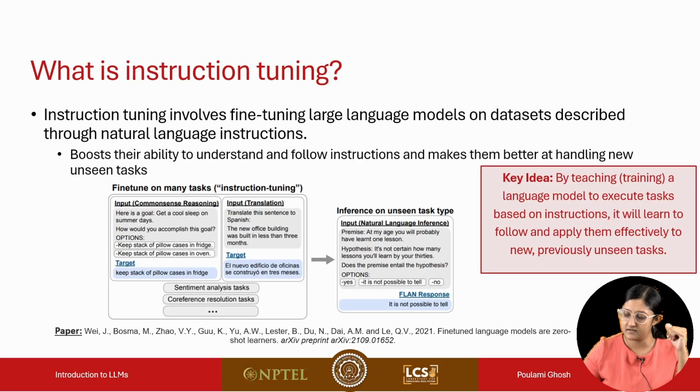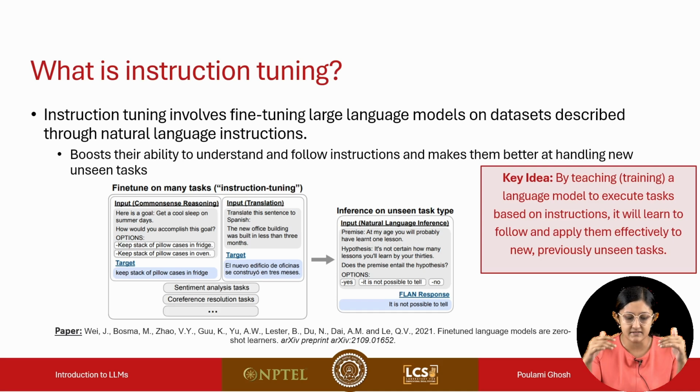So with that, we can discuss what is instruction tuning. To consolidate what we have spoken till now, instruction tuning is a fine-tuning technique. We fine-tune the large language model on instruction datasets. Instruction datasets have tasks and examples described by natural language instructions.